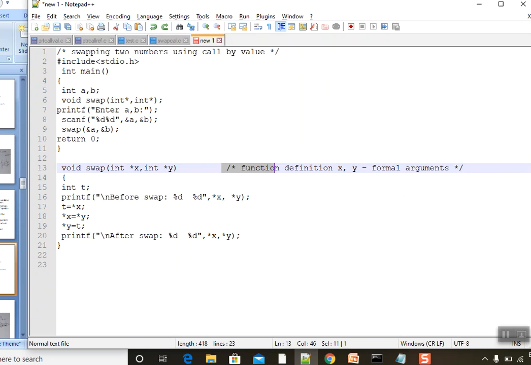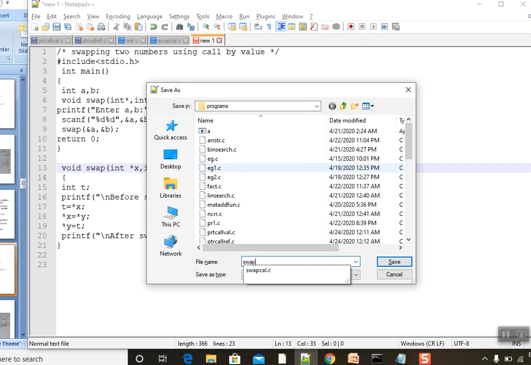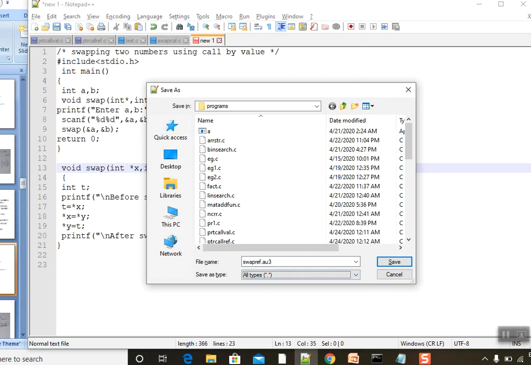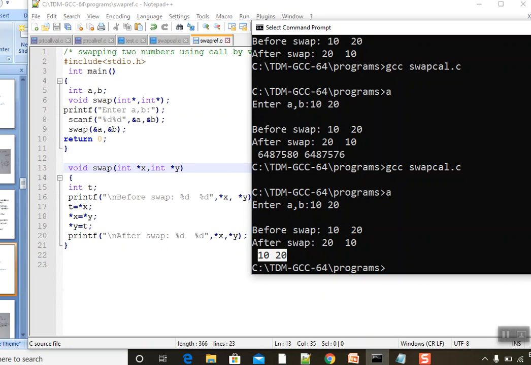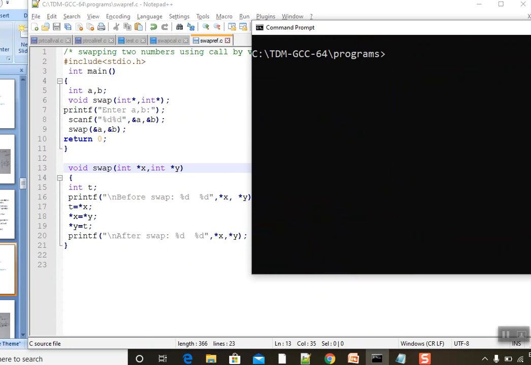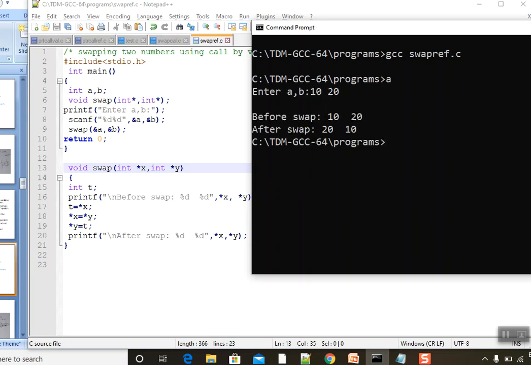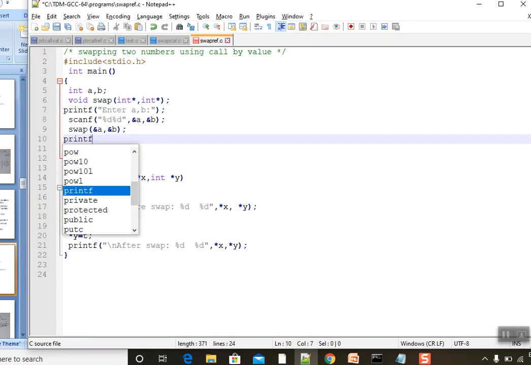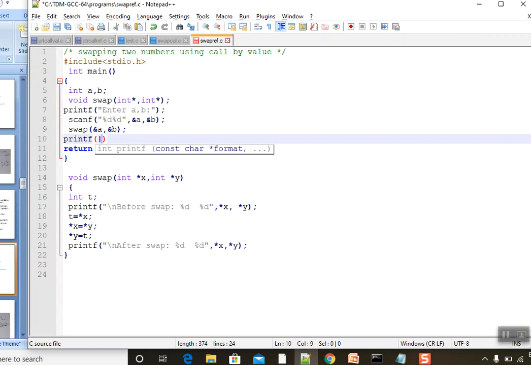Hope I'm not confusing you too much. swap ref.c. Before swap 10 20 and after swap 20 10. See, if I'm printing the value of A and B here, what will happen?